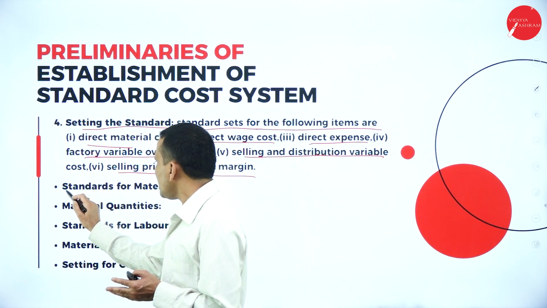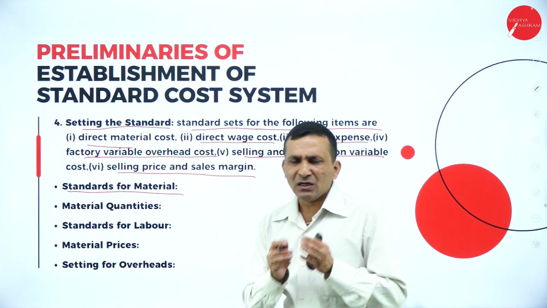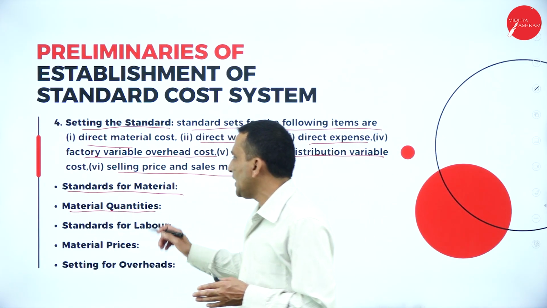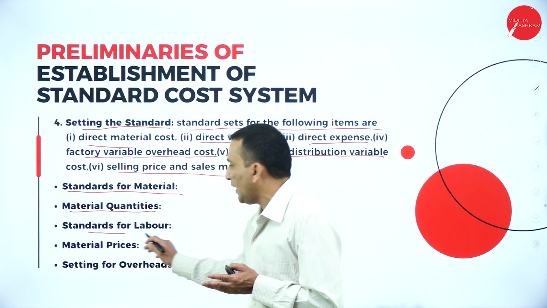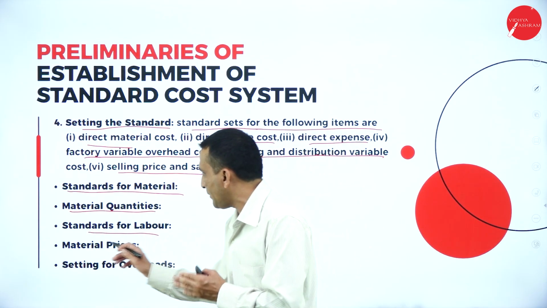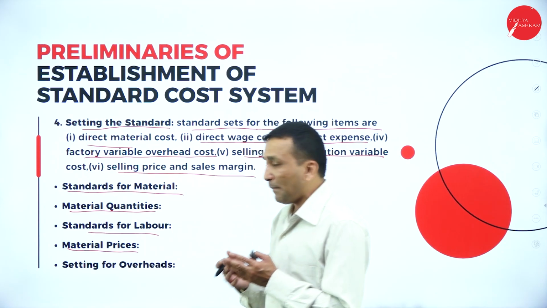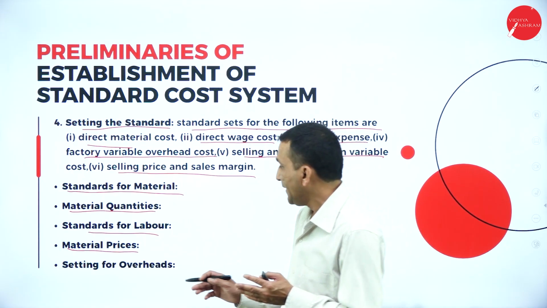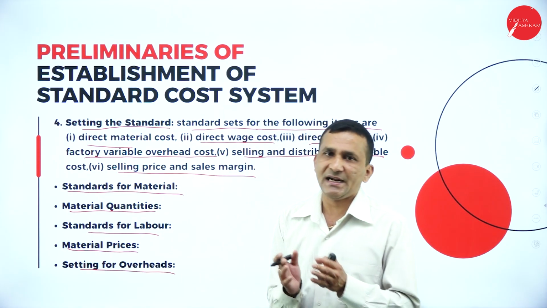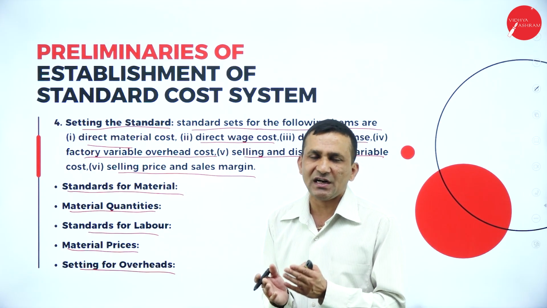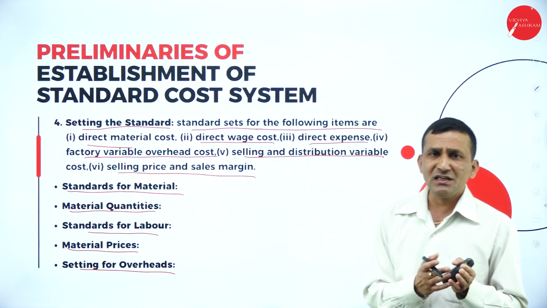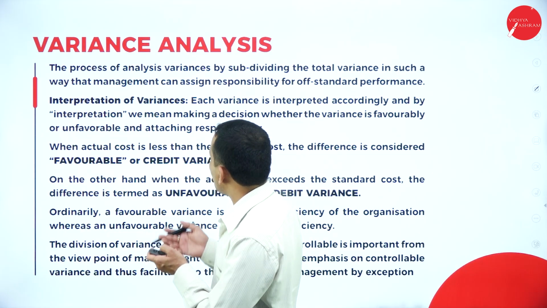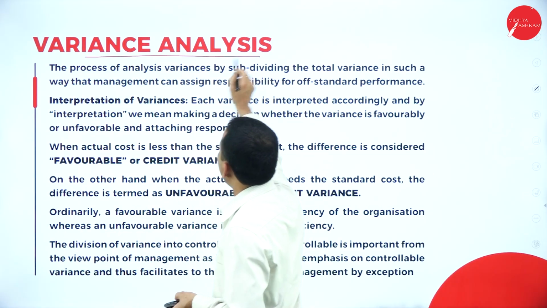And next one, the standard for material. How much you are setting as the standard for the material quantity, the standard for labor hours, okay, the standard labor hours, and the material price, what is the maximum price or minimum price you are fixing as standard. Okay, and the setting of the overhead standard. There are different types of standards coming under administration, maintenance, or selling and distribution. Okay, so next one, variance analysis.